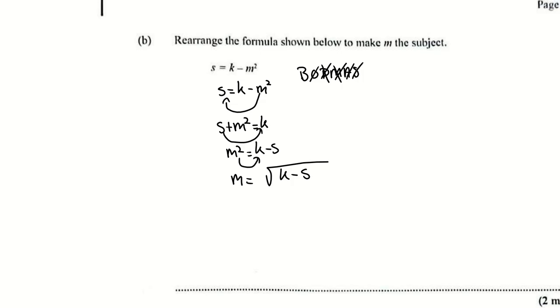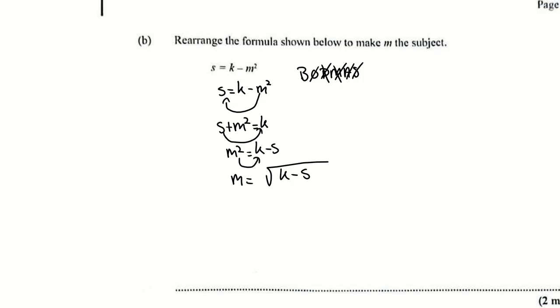We want that M to be positive, so you carry across the minus M squared. Anytime you carry something over the equal sign it becomes the opposite. So the opposite of minus is plus. So you have S plus M squared is equal to K. Then is there addition? Yes, we carry across add S, which turns to subtract S. We have M squared is equal to K minus S.